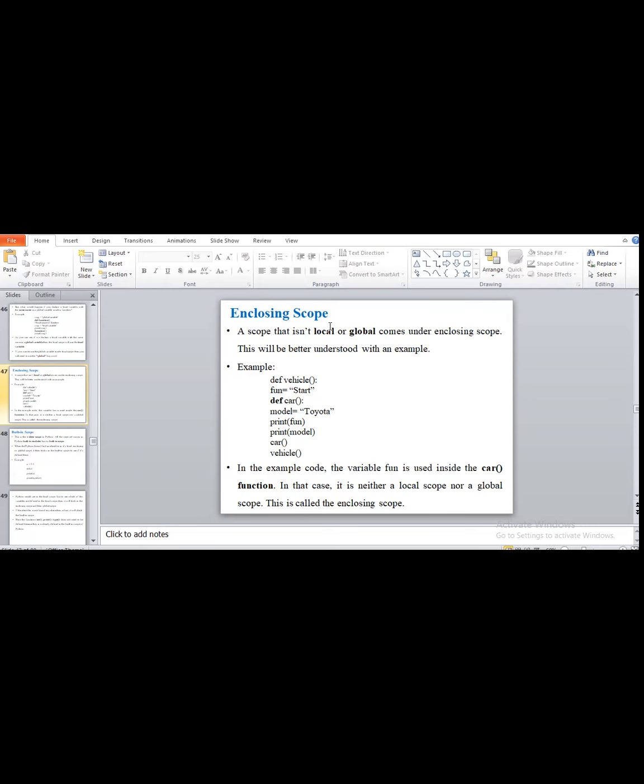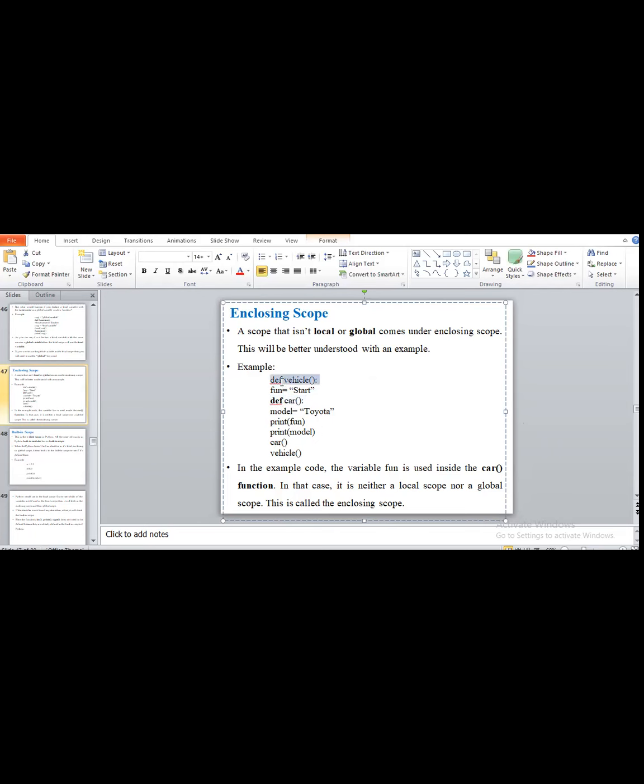Here I am defining a variable inside my function, that is car. Here I am taking one function, car. It is neither local nor global, because I am defining the variable car and accessing it outside the function also.